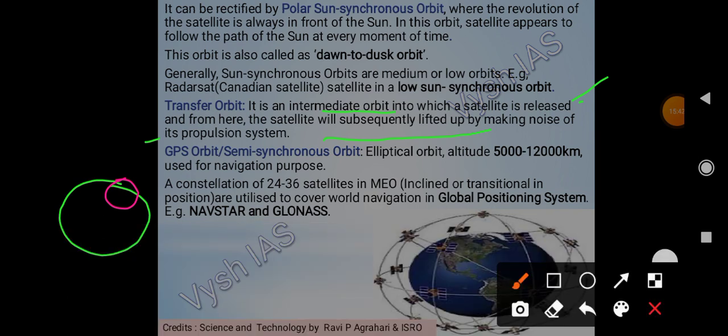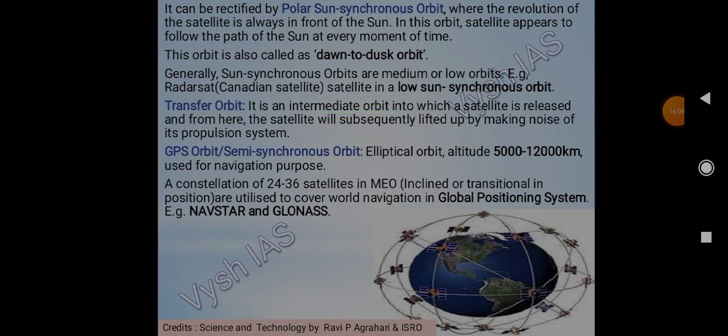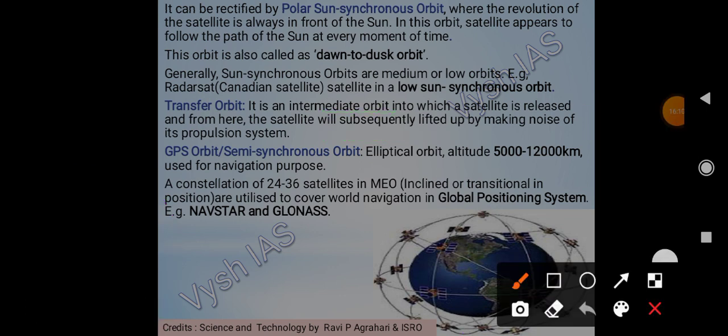So in order to do that, first the satellite will be kept here, then it will traverse some path. Here it becomes the transfer orbit, then it will come to another orbit. Till then it will be in the transfer orbit. Through the pictures it will be very clearly shown to you. Don't worry, you will understand it properly.